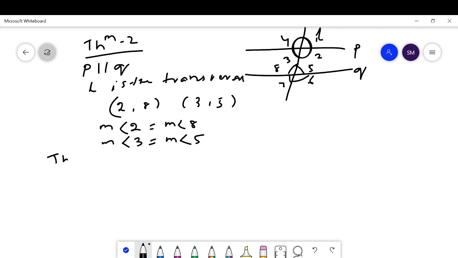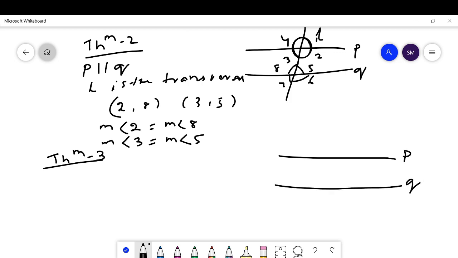Then theorem 3. Theorem 3 says, while P and Q are two parallel lines and L is the transversal, then we get 1, 2, 3, 4, 5, 6, 7, 8, a total of 8 angles.